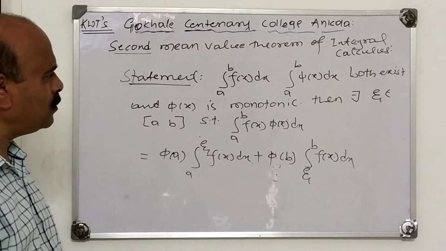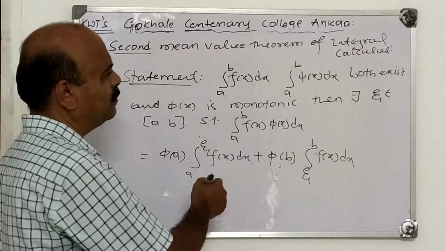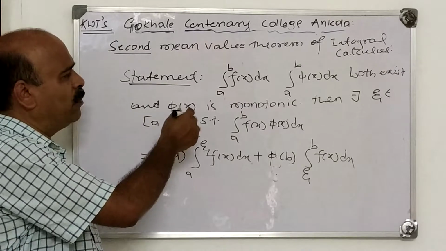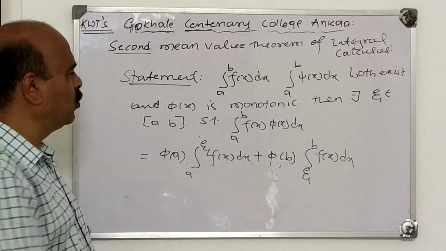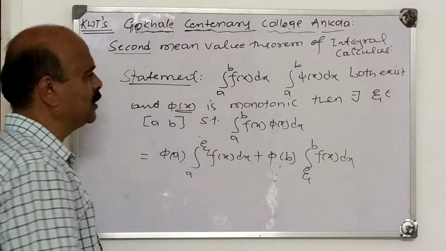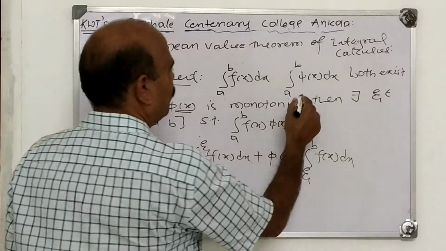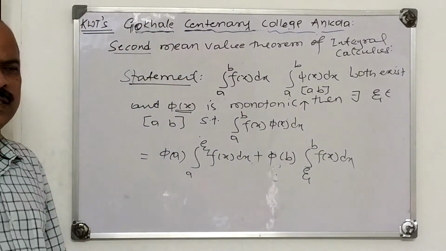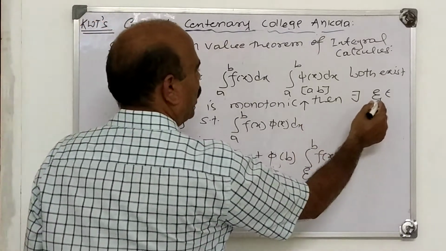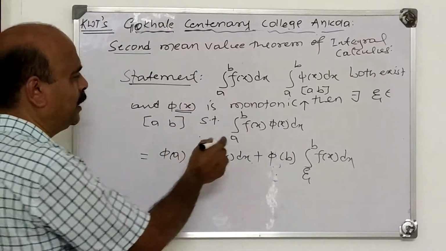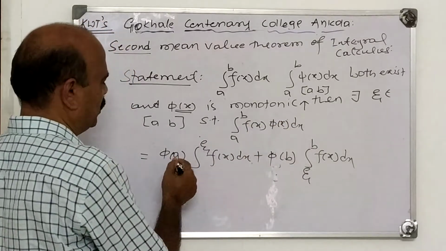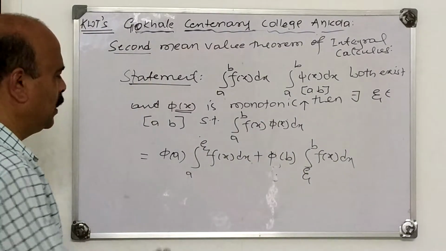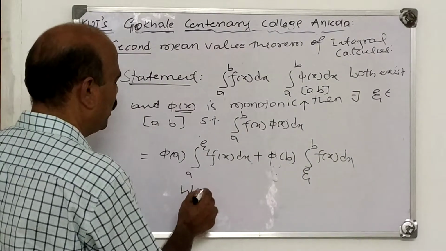Understand the statement here. What is the condition here? The integrals from a to b of f(x) dx and phi(x) dx both exist, meaning they are bounded in [a, b]. And one more condition is that phi(x) is monotonic in [a, b], either monotonically increasing or decreasing. Then there exists a point psi belonging to [a, b] such that the integral from a to b of f(x) phi(x) dx is phi(a) times the integral from a to psi of f(x) dx plus phi(b) times the integral from psi to b of f(x) dx. This theorem is due to Weierstrass.